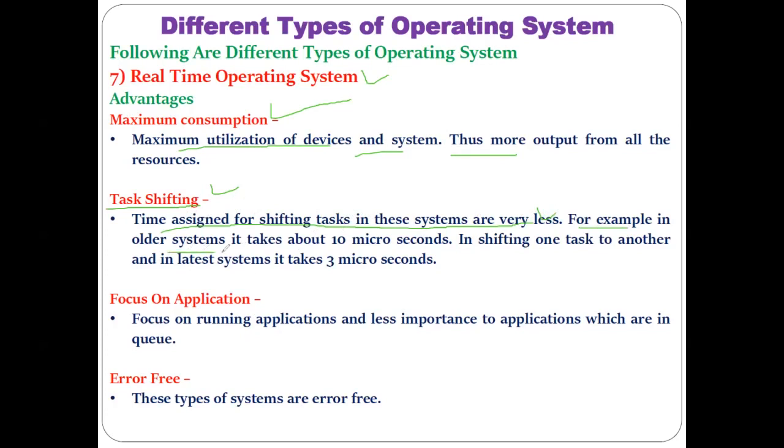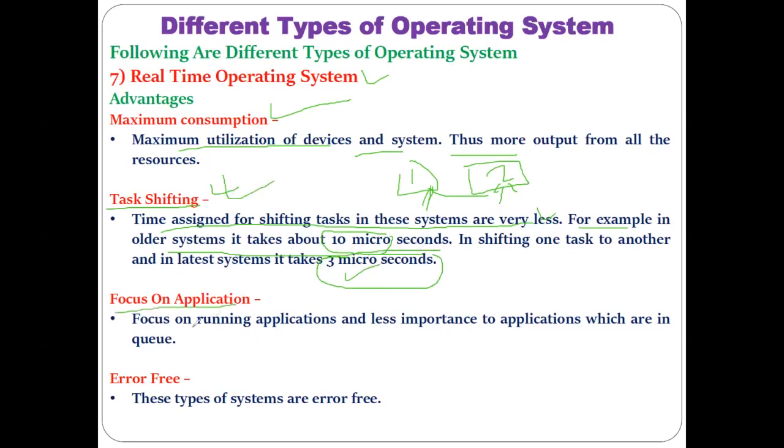For example, in an older system, it takes about 10 microseconds to shift the task. Shifting the task means going from task one to task two, in the sense of switching the operating system from one task to the second task. In the older kind of operating system, which is not real time, the time taken is about 10 or more than 10 microseconds. But in the case of a modern real-time system, that task shifting time has now been reduced to 3 microseconds. So that is one advantage.